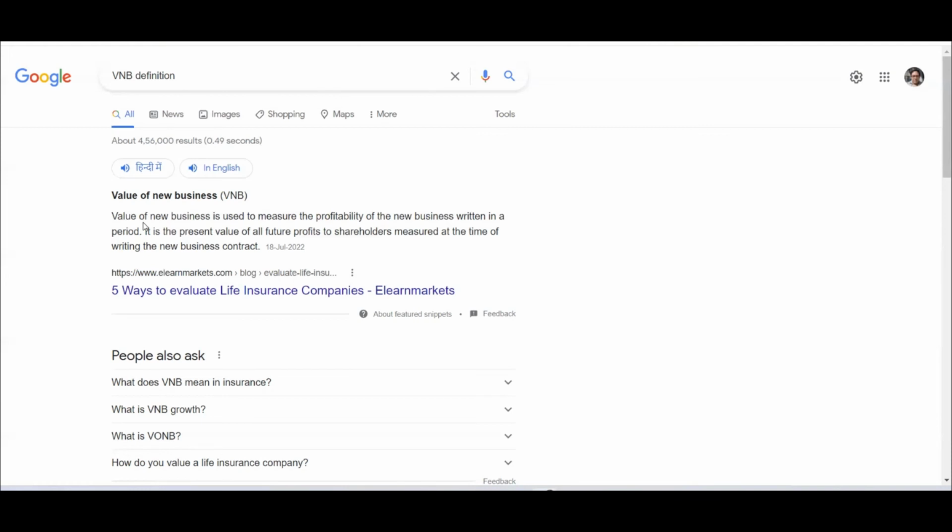So there might be n number of things, but this session is not for VNB or understanding of VNB. In fact, VNB is a concept that will go away along with embedded value after the implementation of IFRS 17, because that is captured in CSM. The VNB is captured in CSM, the VIF is captured in CSM. So CSM is a figure that will be rolled forward every time. It is not a particular point-of-time figure, unlike VNB and VIF, which are point-of-time. VNB is calculated at the point of sales, VIF is calculated at the end of a financial year, just to see how the profit is emerging.